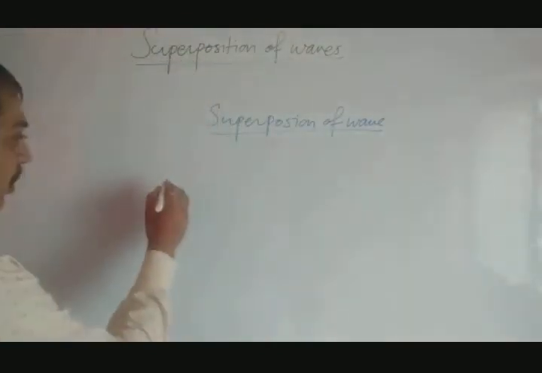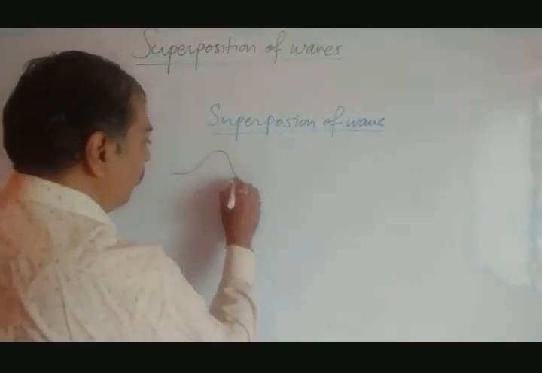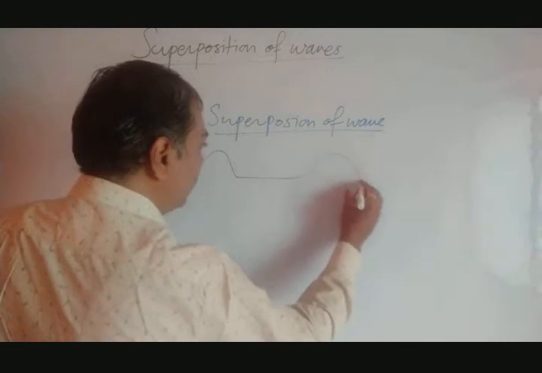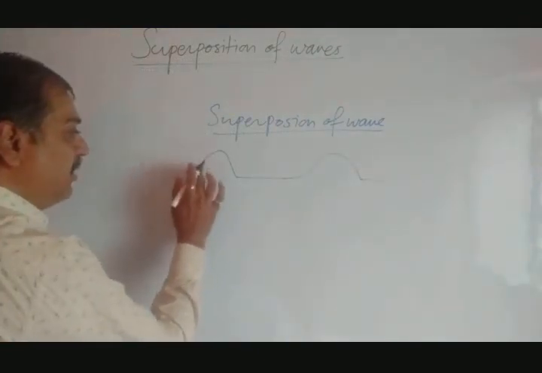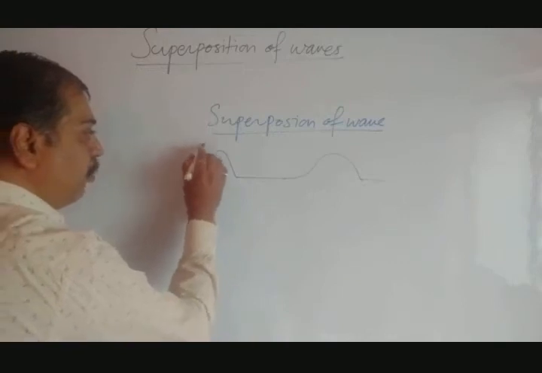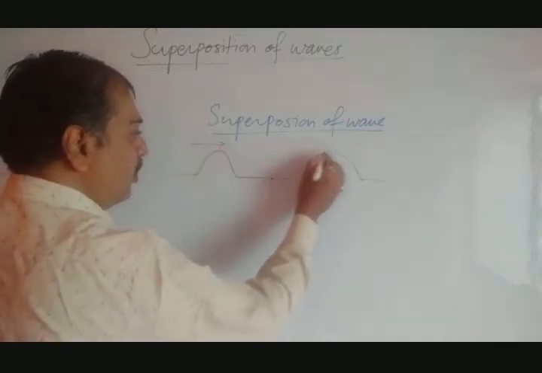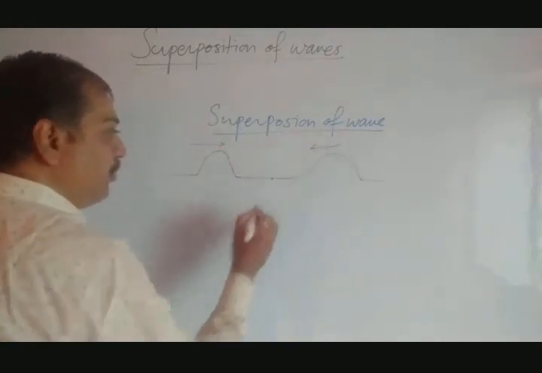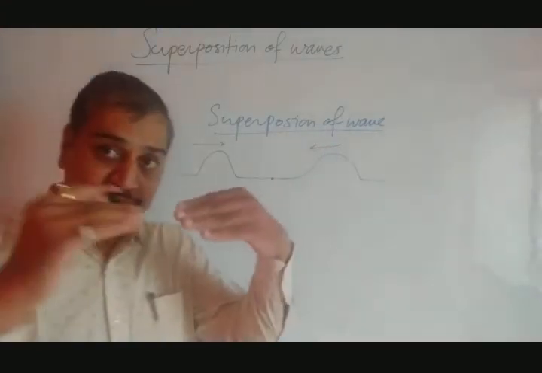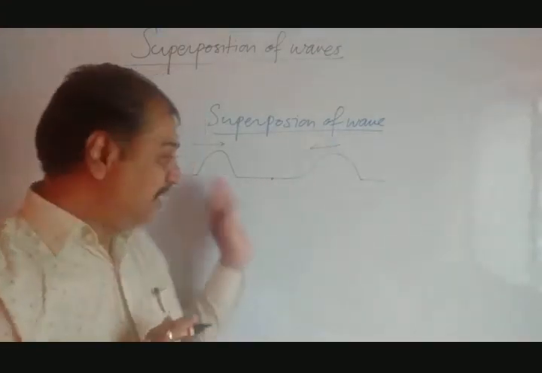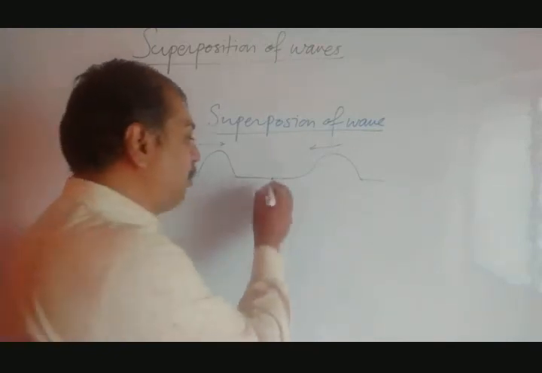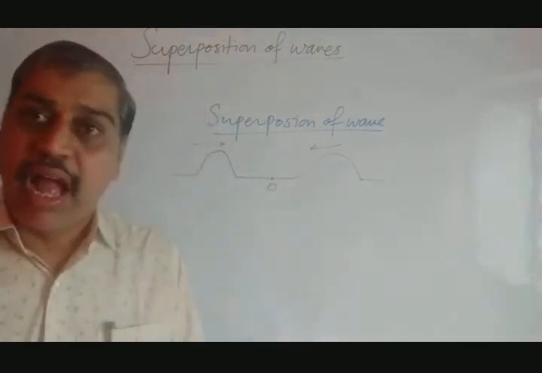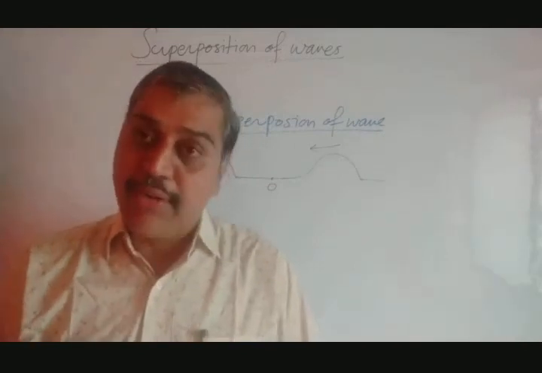Just see. Suppose they have drawn such a first wave, and they have taken such a second wave. Both are positive, or we can say they are in the same phase. This one is moving toward this point O, and this one is moving toward this point as well. Both are moving toward a single point, two waves. When these waves come at point O, it is not mentioned in the book. Suppose at point O, when they come, how do they behave? That you have to see.